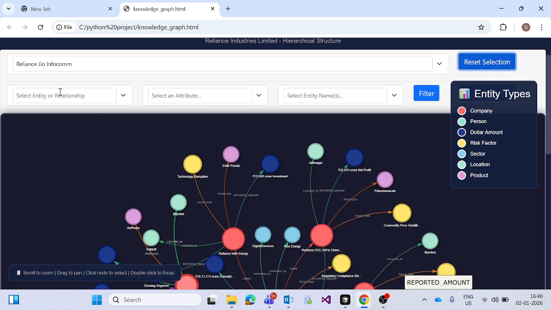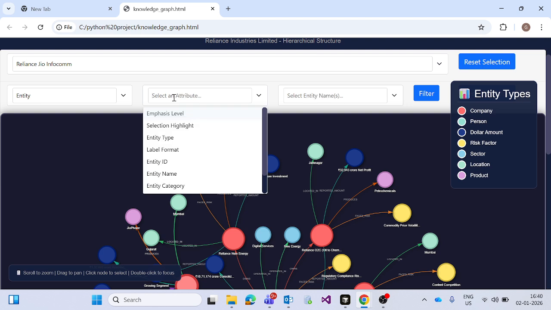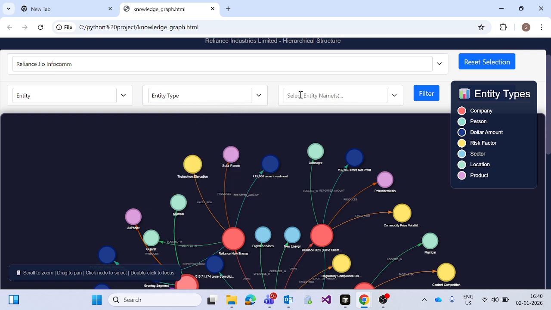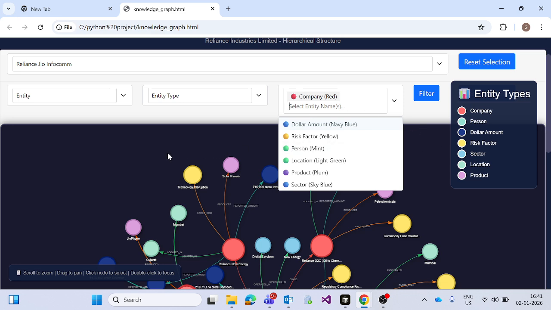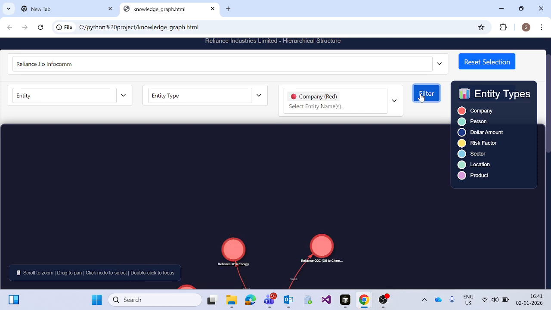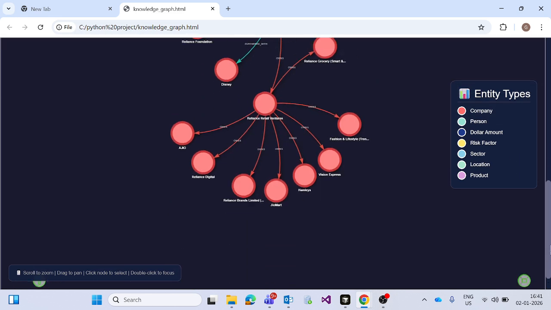Okay, reset filter. If I go to the sub-level filter, here are the two types of filter. We can filter by relationship type or entity type. If I go with entity type, here I can filter by entity type, entity name, entity category, entity ID, and all. So let's go with entity type. Here is company, person, risk, dollar amount. If I go with companies and filter, only companies will show here. These are the companies.